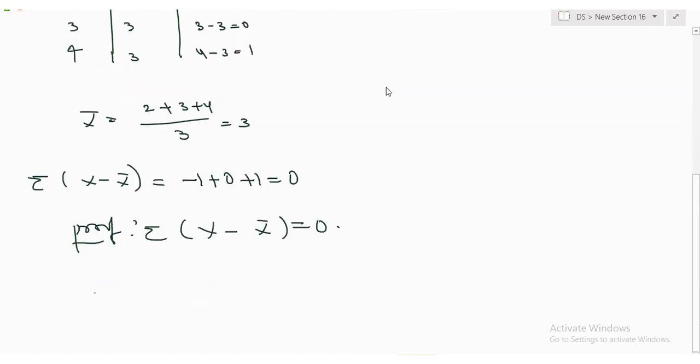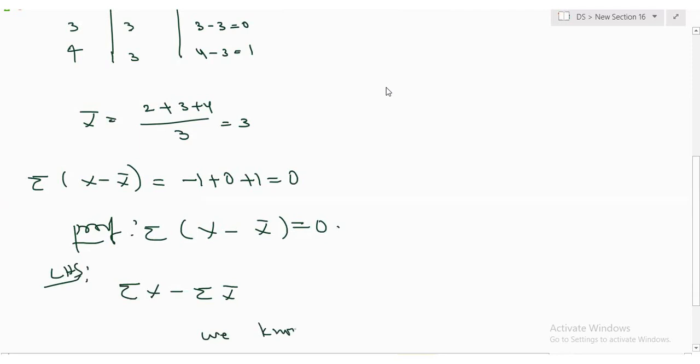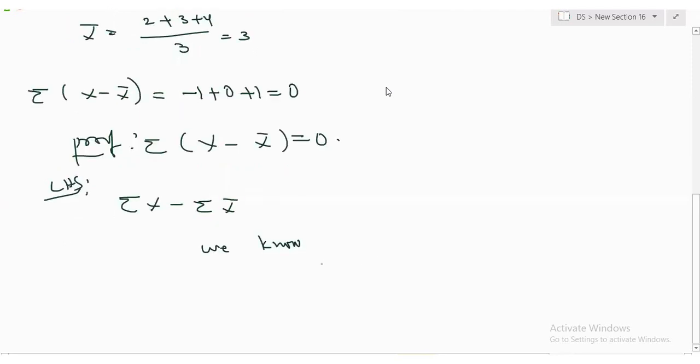So what is this? Sigma x minus x bar is sigma x minus sigma x bar. I'm taking the LHS: sigma x minus sigma x bar, but we know x bar equal to what?